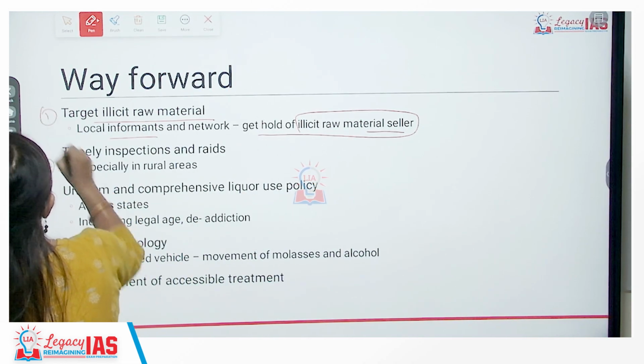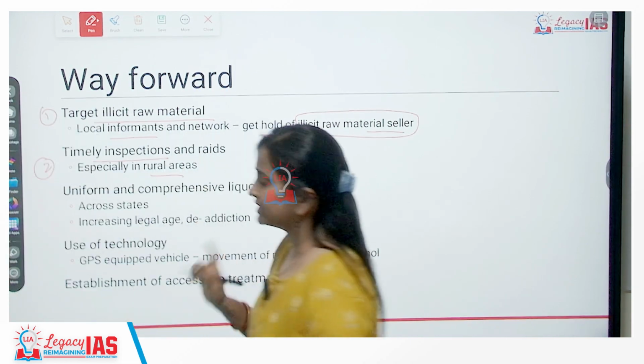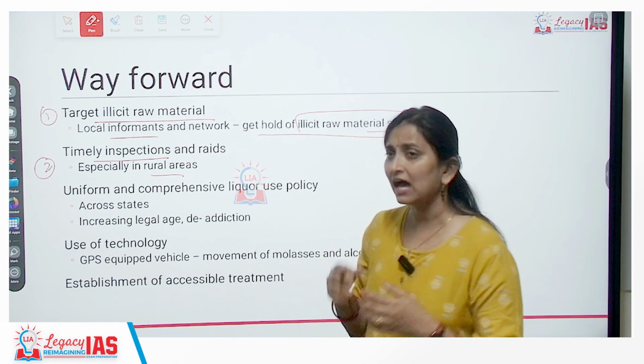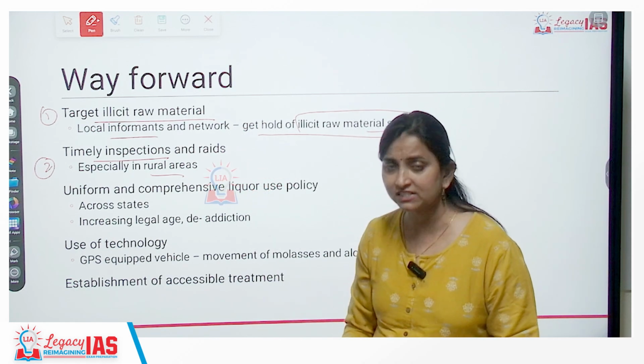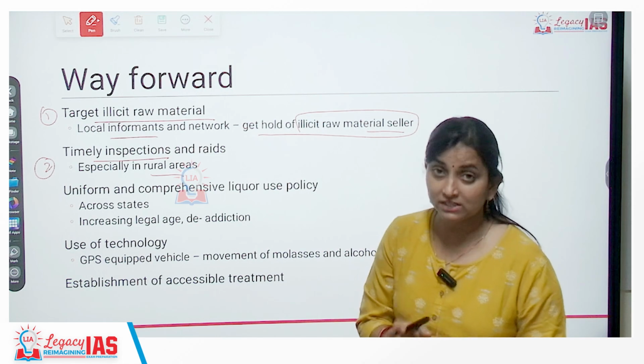Second is timely inspections and raids. So raids and seizures are already carried out. We need to carry out timely inspections and raids, and even if it is done in a rural area, in a village community, in a farmland, inspections must be carried out.